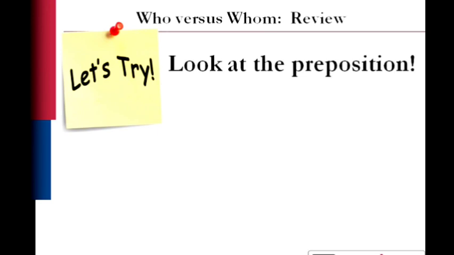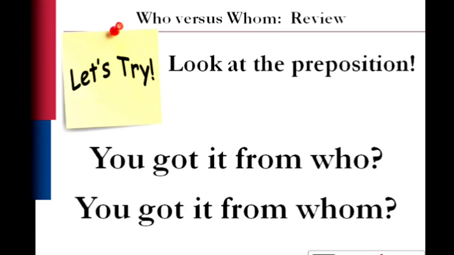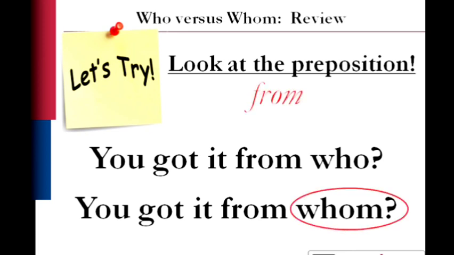And finally, let's try looking for the preposition in the sentence. You got it from who? You got it from whom? Look for that preposition from, and we know that an object pronoun always comes after a preposition. So the correct way to say the sentence is, you got it from whom?